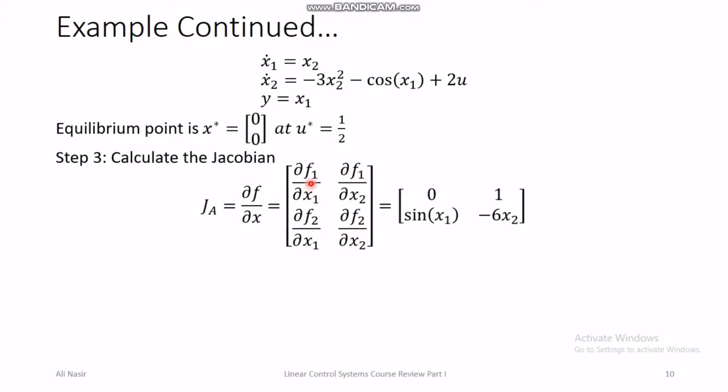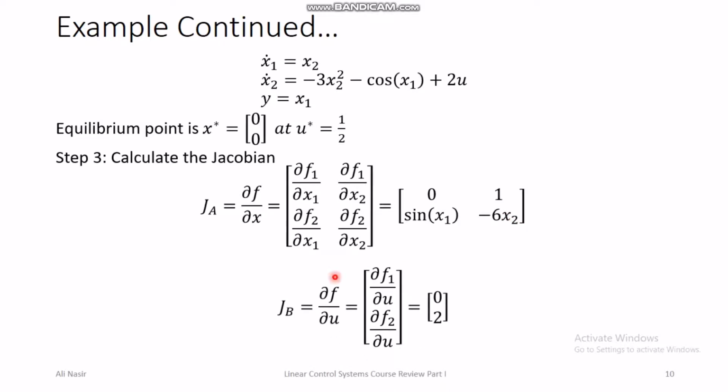And so the first element of f, which is f1, this is x2. The derivative of x2 with respect to x1 will be 0, and derivative of x2 with respect to x2 itself will be 1. And similarly, the derivative of this whole thing with respect to x1 will be plus sine of x1, and the derivative of this whole expression with respect to x2 will be minus 6x2.